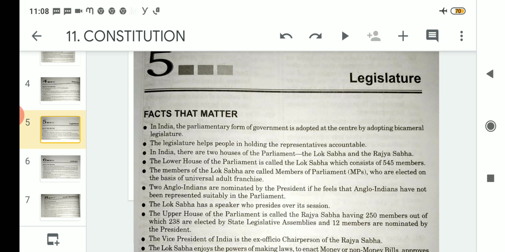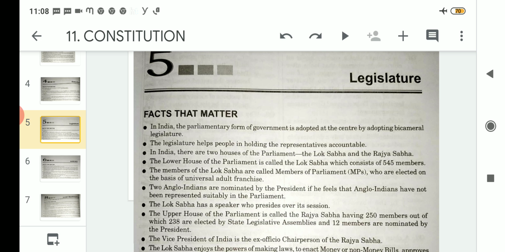The lower house of the Parliament is called the Lok Sabha, which consists of 545 members. It would be exactly 543 when it is assumed to be the lower house of the Parliament. The members of the Lok Sabha are elected on the basis of universal adult franchise.